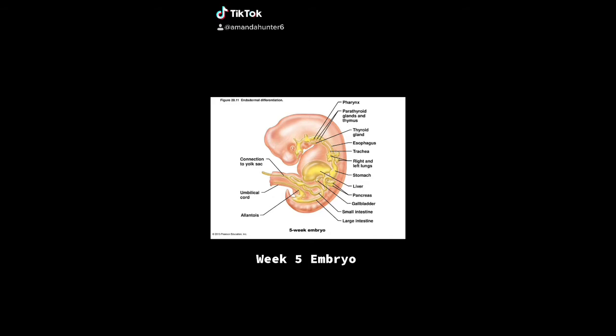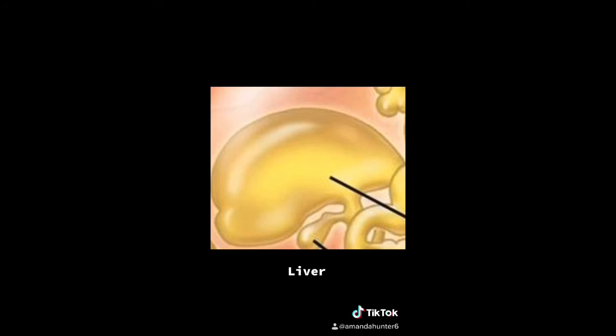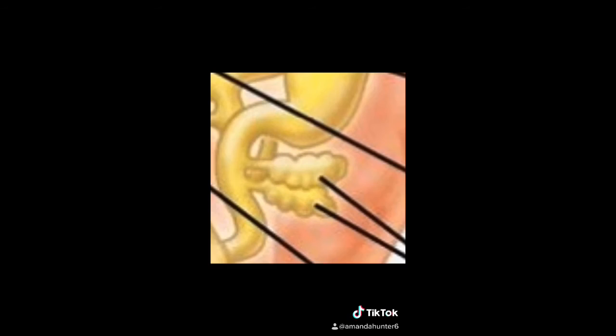At week 5 of embryonic development, the endoderm forms the epithelial linings of the digestive and respiratory tracts and associated glands.